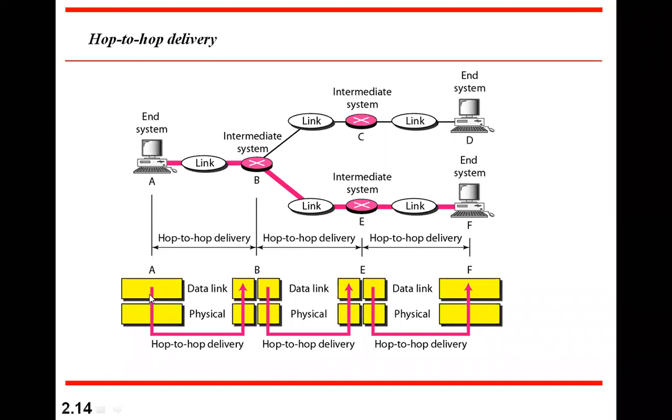But at the physical and data link layer, we always deal with this one as a source and this as a destination. Then this becomes source, this becomes destination, this becomes source, this becomes destination. That's why we communicate one hop at a time. That's the difference. That's why this is called hop to hop delivery. Do you get that?